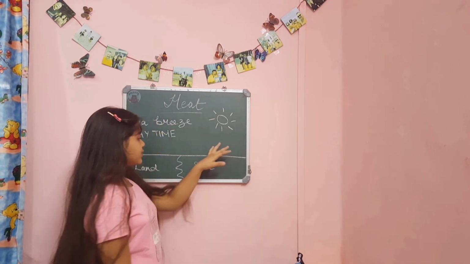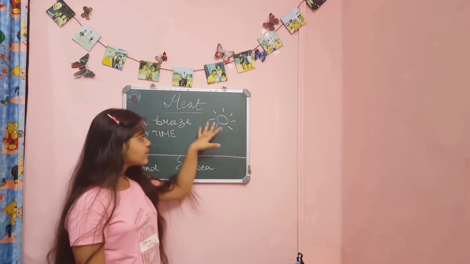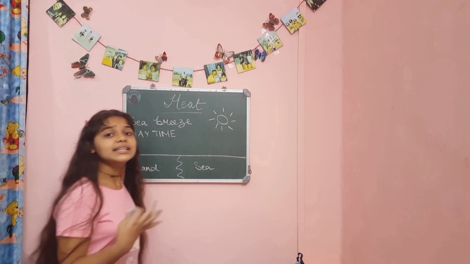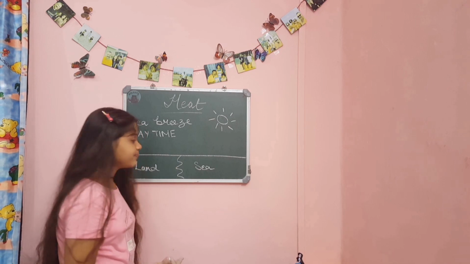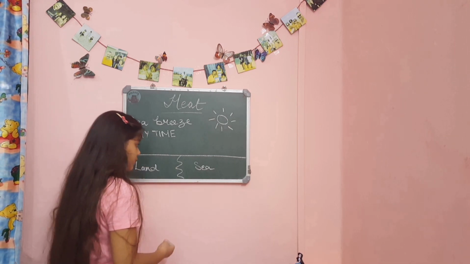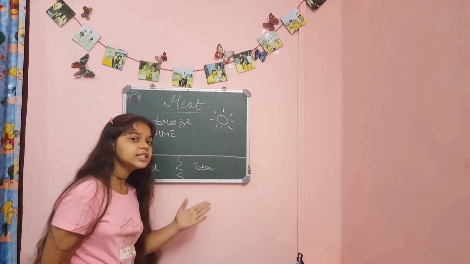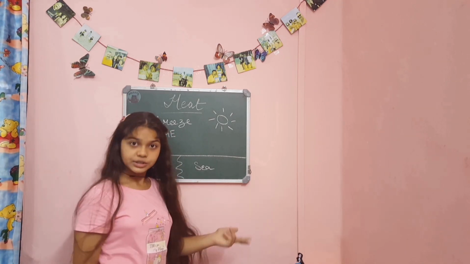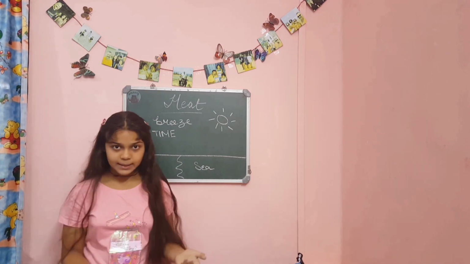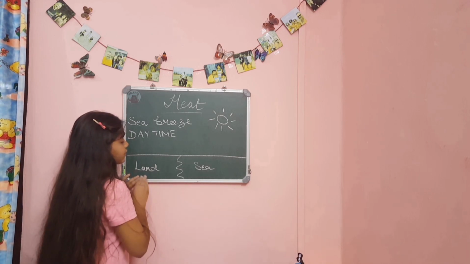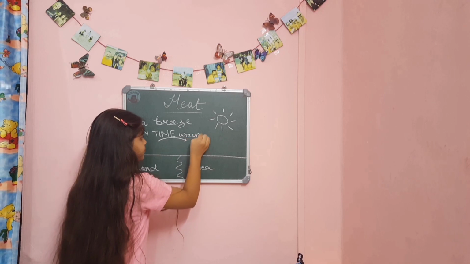Okay? So if sea heats up slowly, it would still be cold, right? And land heats up quickly, so it will be hot by now with the sun's radiation. So land is hot and sea is cold. So the air above land will also be hot and the air above sea will be cold. And you must be knowing hot air rises up. So the air from land will rise up. This is the warm air.